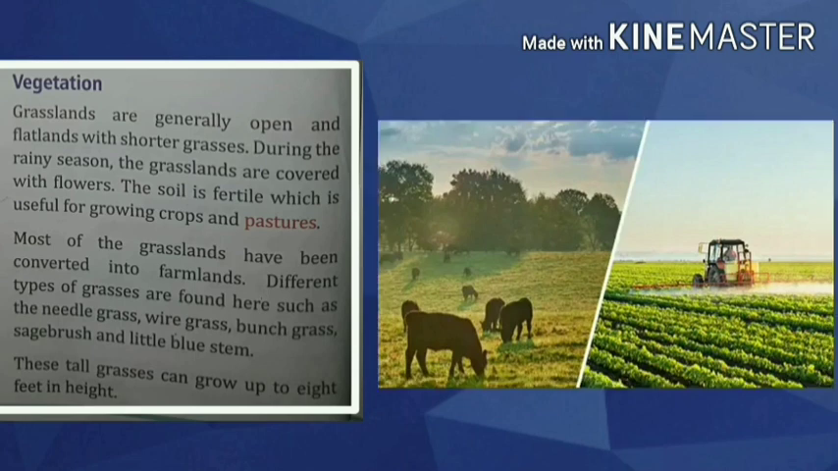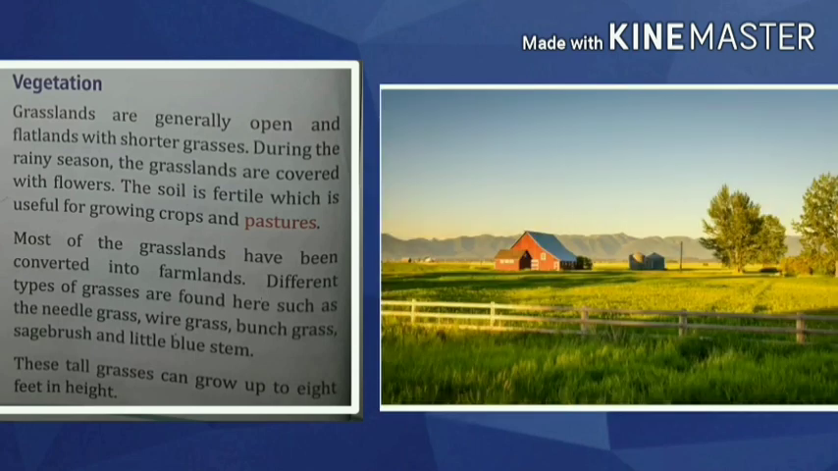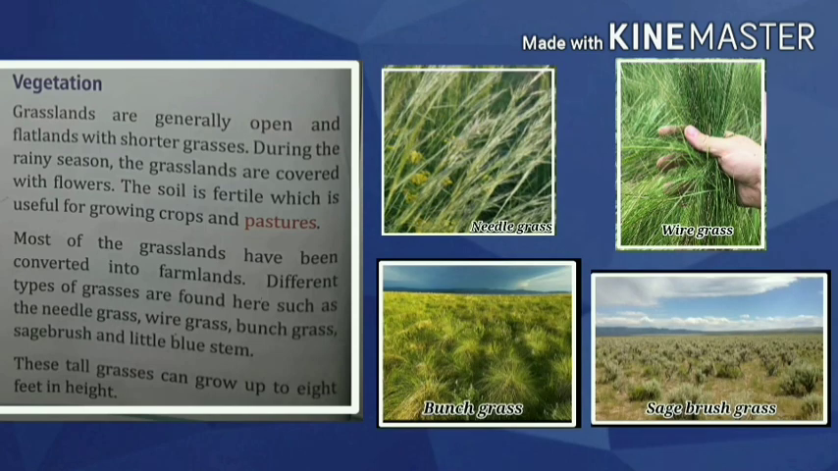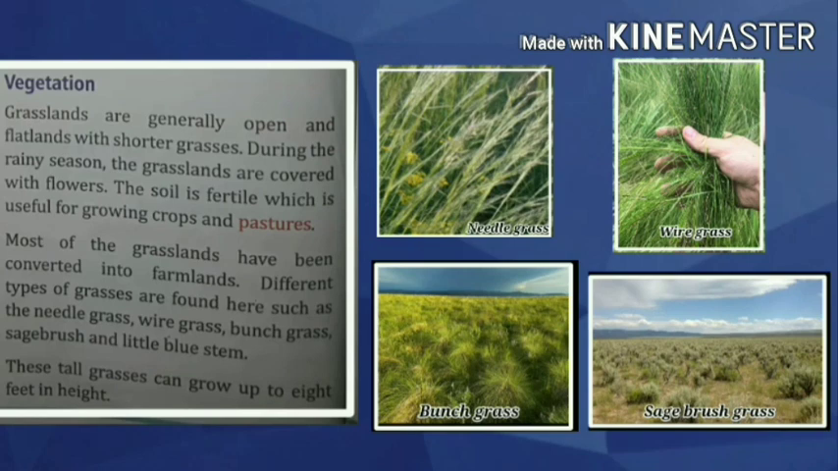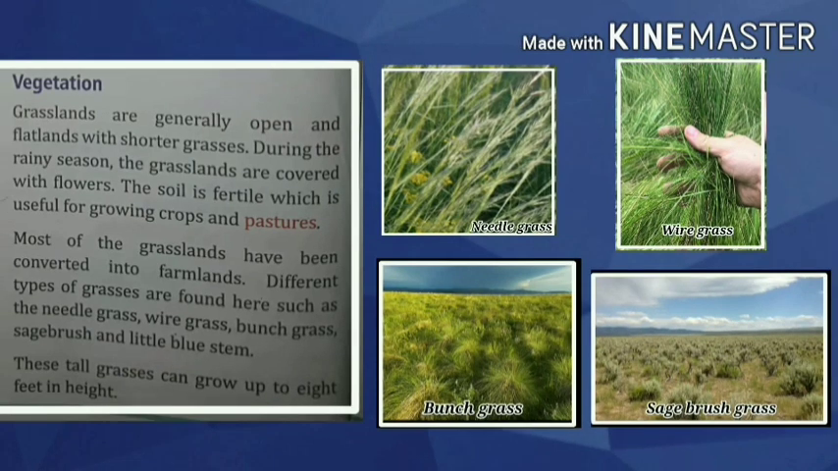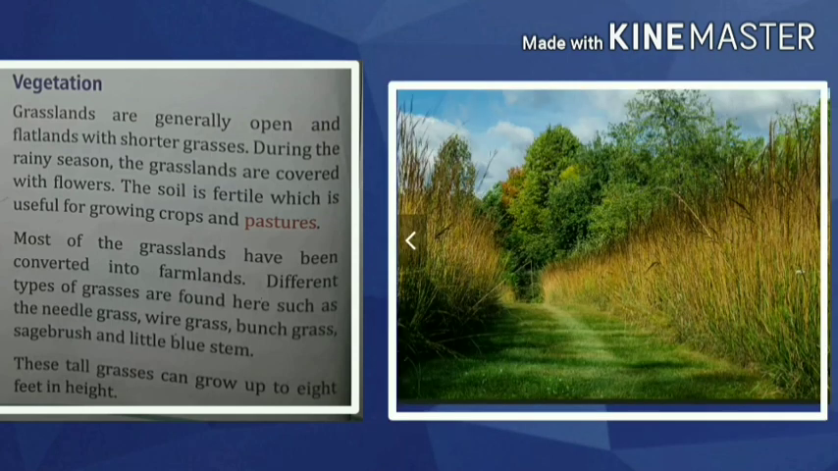Now most of the grasslands have been converted into farms. Okay, so as we have learned earlier, the area has been decreasing. Why? Because most of the grasslands have been converted into farmlands. Now different types of grasses can be seen there, such as needle grass, wiregrass, bunch grass, sagebrush, and little bluestem. Okay, so these are different types of grasses which are found here. These tall grasses can grow up to 8 feet in height.